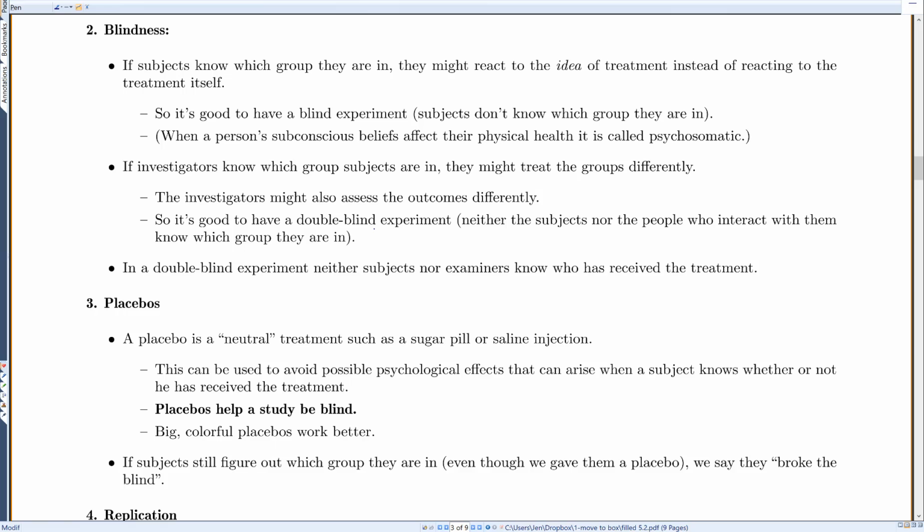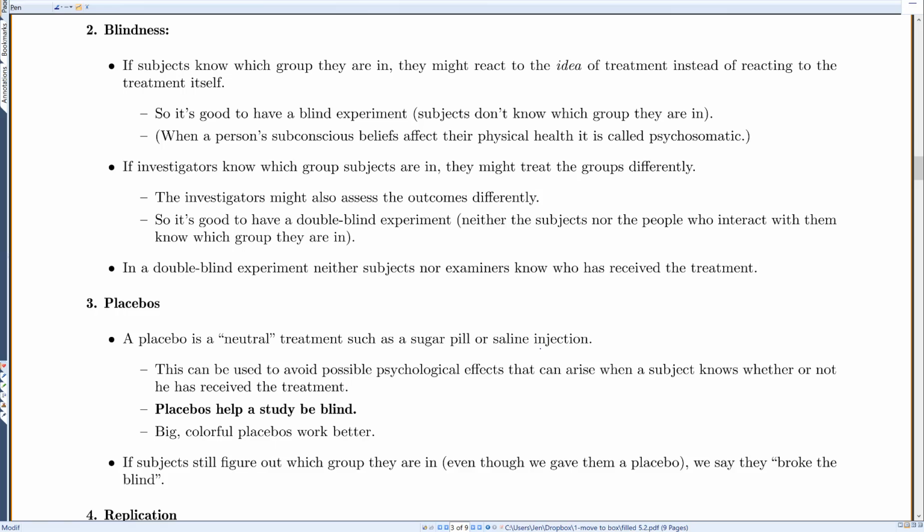So we want what's called a double-blind experiment. That means neither the subjects nor the people who interact with them know which group they're in. So in a double-blind experiment, neither the subjects nor examiners know who has received the treatment. A placebo is what we actually use to make our study blind. A placebo is a neutral treatment, such as a sugar pill or a saline injection.